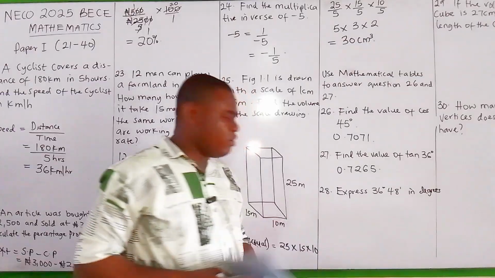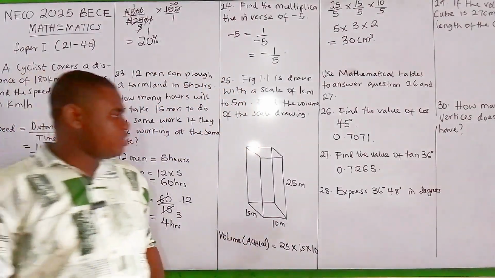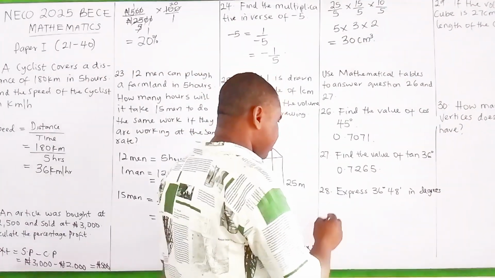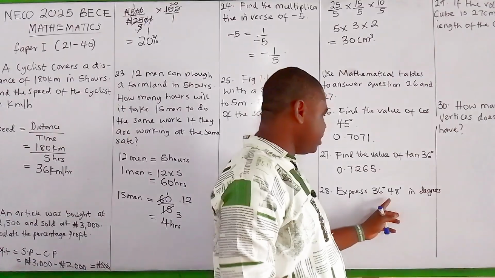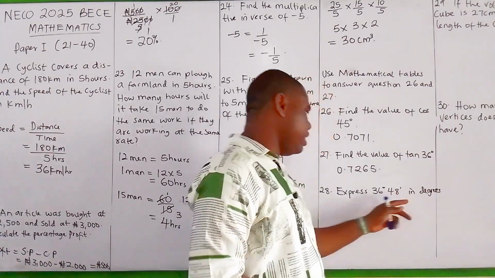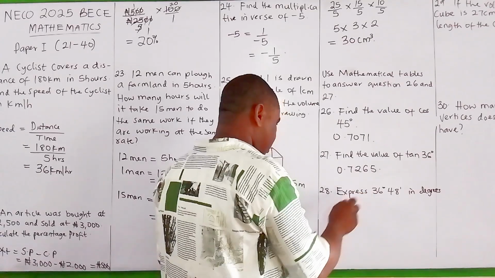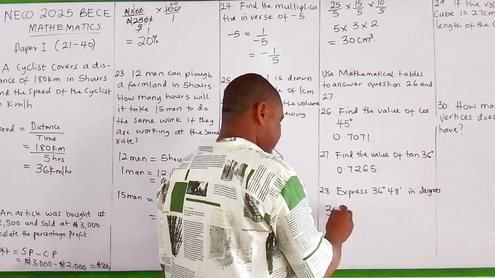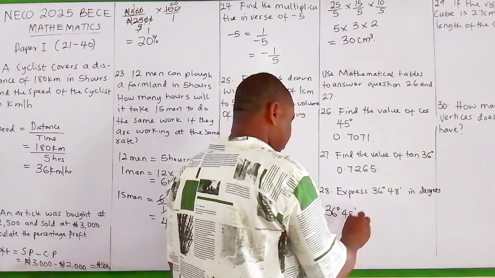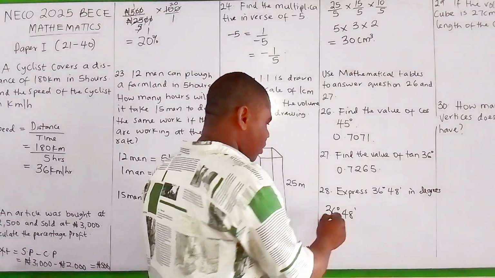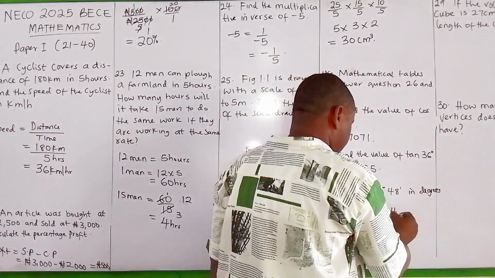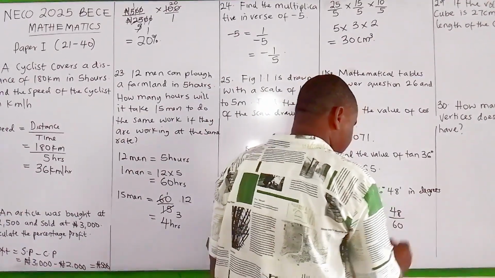0.7265. Alright, now for question number 28, it says express 36 degrees 48 minutes in degrees. Now in this case, I have 36 degrees, 48 minutes. So I'm going to convert this 48 over 60.